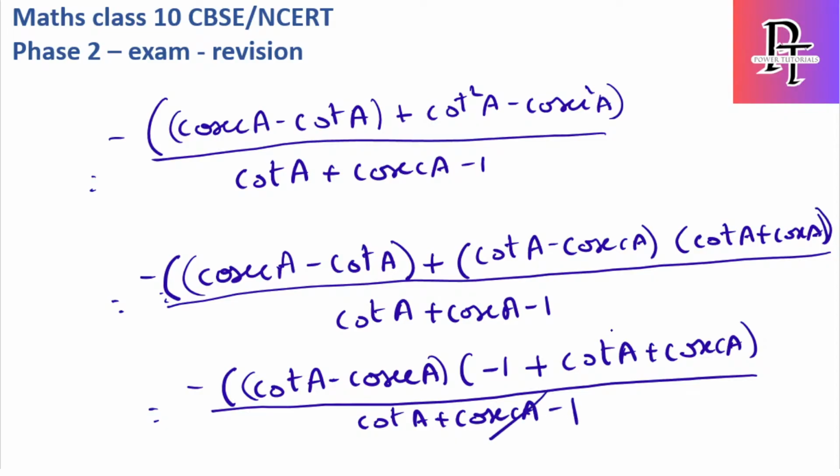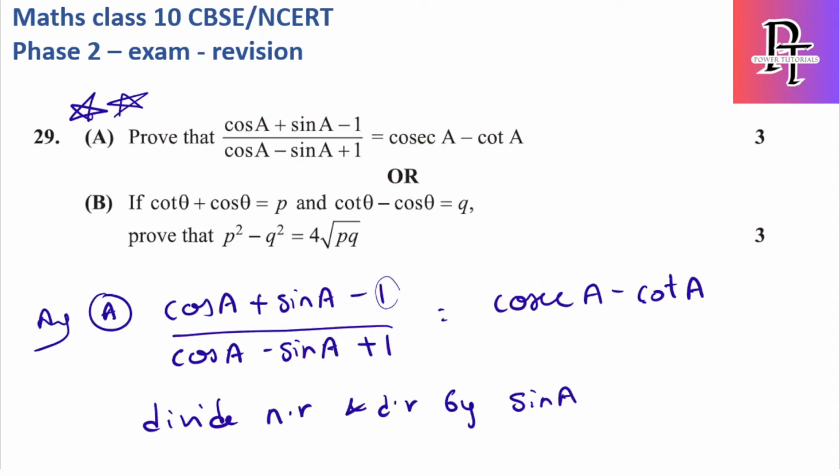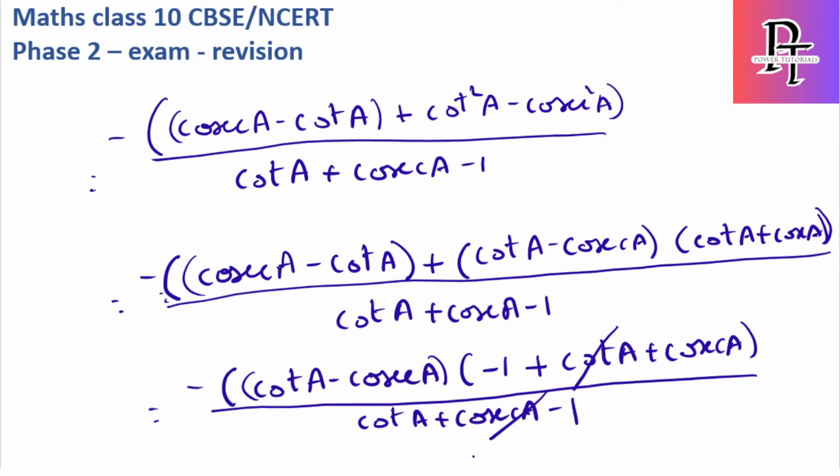Now these two get cancelled out, so we will be remaining with cosecant A minus cot A, which is nothing but the RHS. Why? Because we have the minus here, so the final answer is cosecant A minus cot A. Hope it's clear.